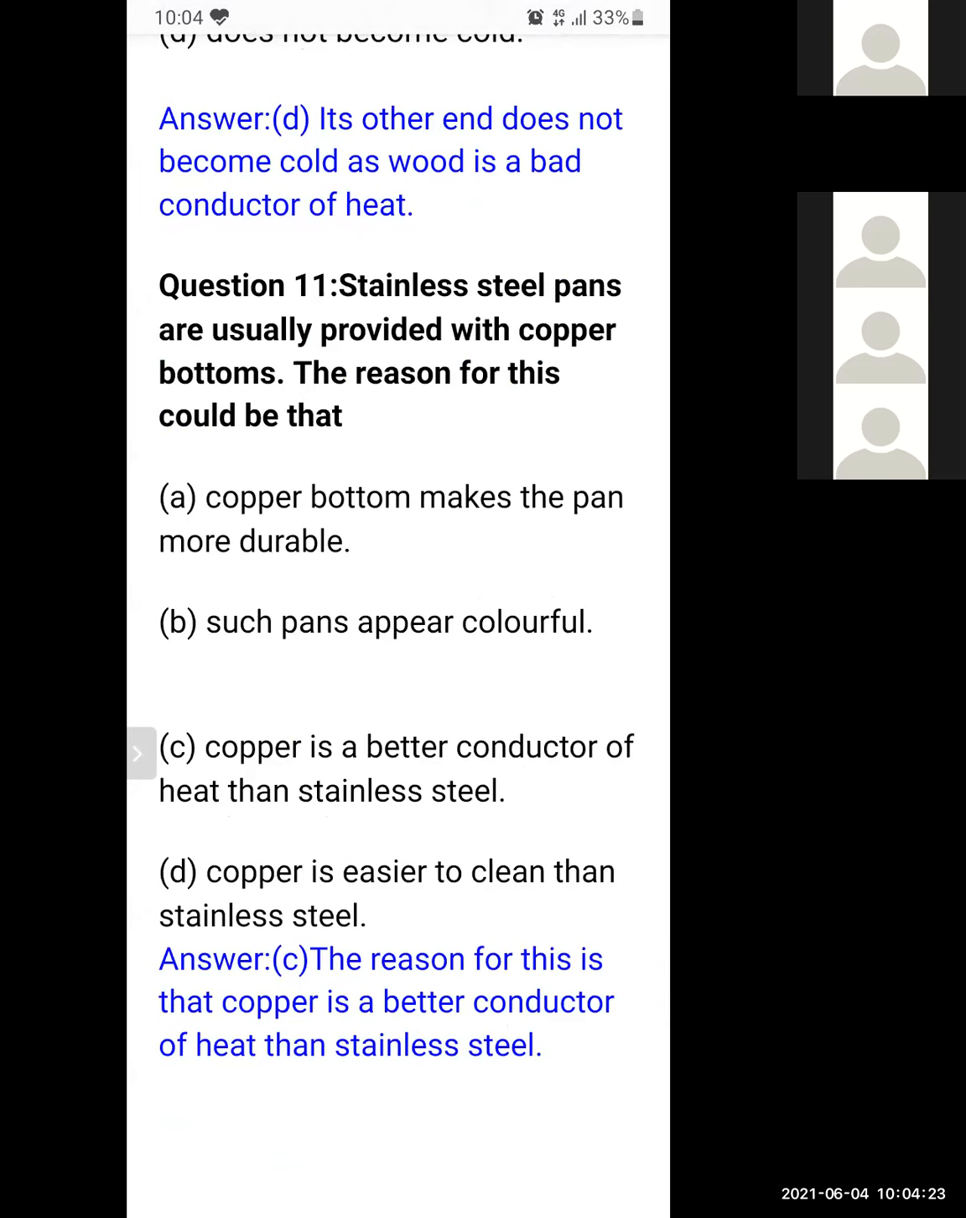Question number 11. Stainless steel pans are usually provided with a copper bottom.